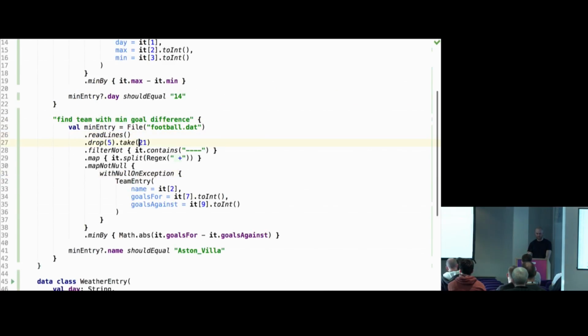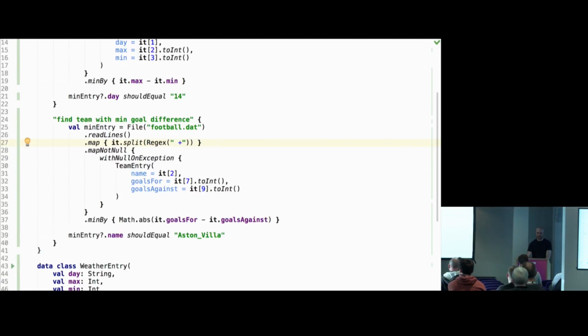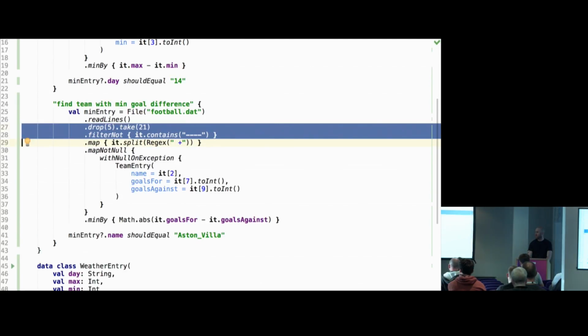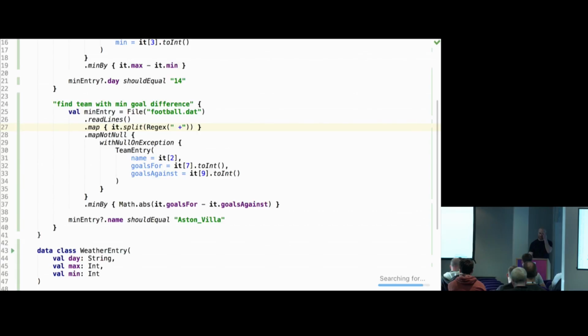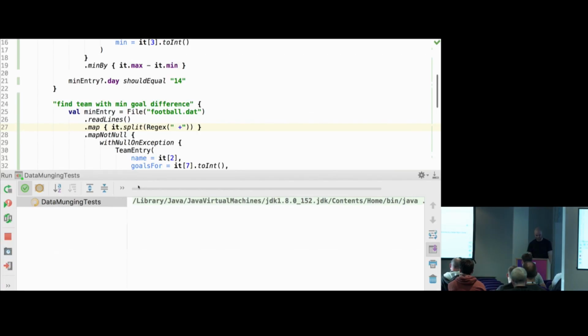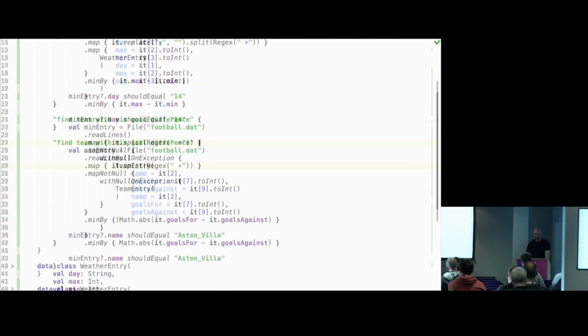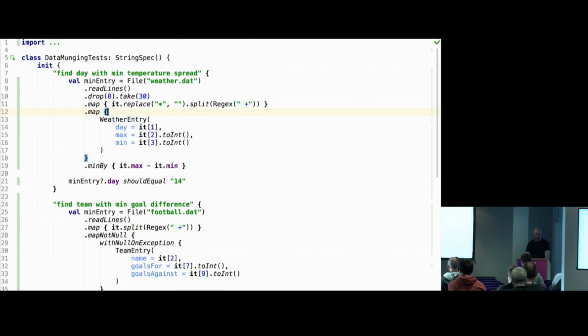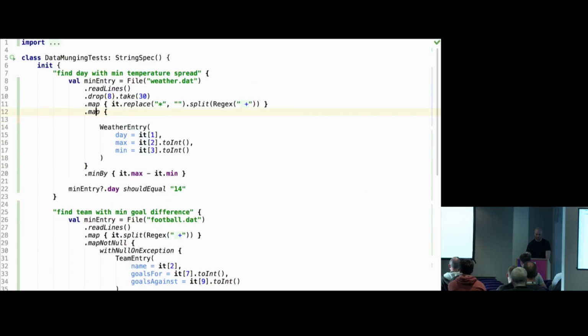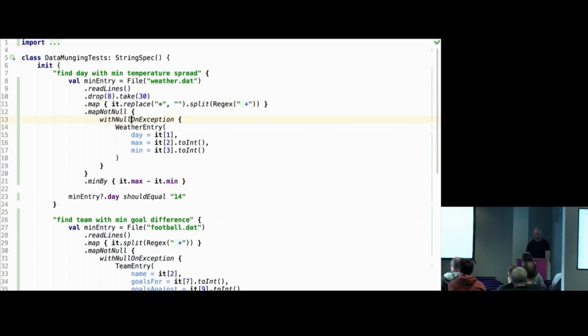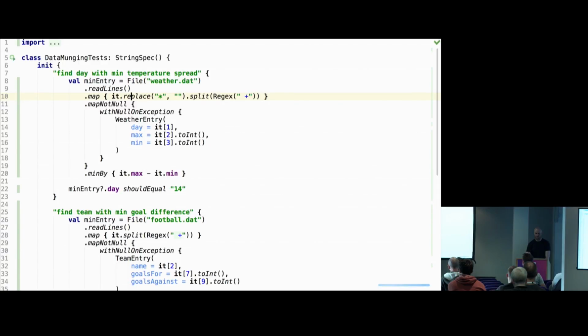So this will now kind of work for our file. So I removed these 2 lines here. Just remove them and run tests again, so hopefully it should work. So it still works for football. So now I can do the same thing for weather. So do mapNotNull, do withNullOnException, so I can drop this thing now.